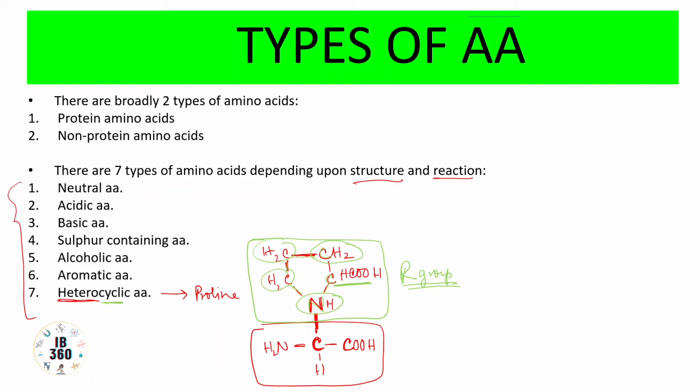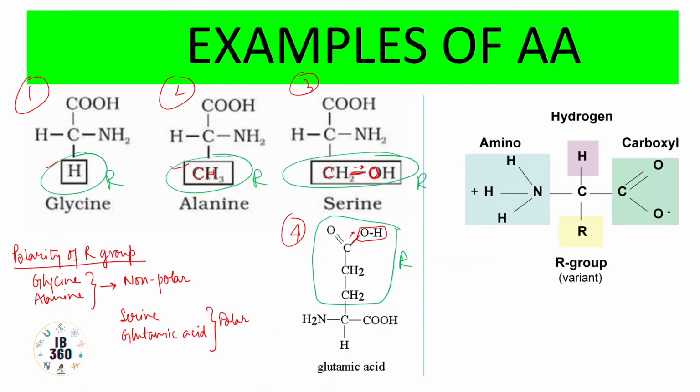I won't be explaining all the 7 types, but you can get an idea from the names themselves. All these amino acids are named according to the type of their R group, so how their R group is structured, accordingly they are divided. Neutral R group, so neutral amino acid. Acidic R group, like in case of glutamic acid, and also aspartic acid. In glutamic acid it has a carboxylic acid group, so that is why it is acidic.